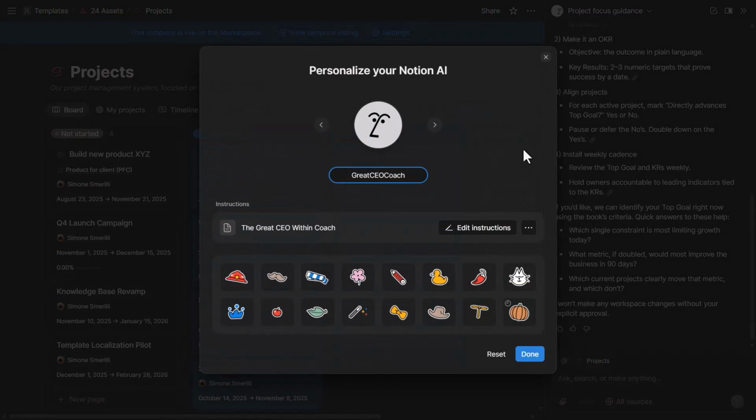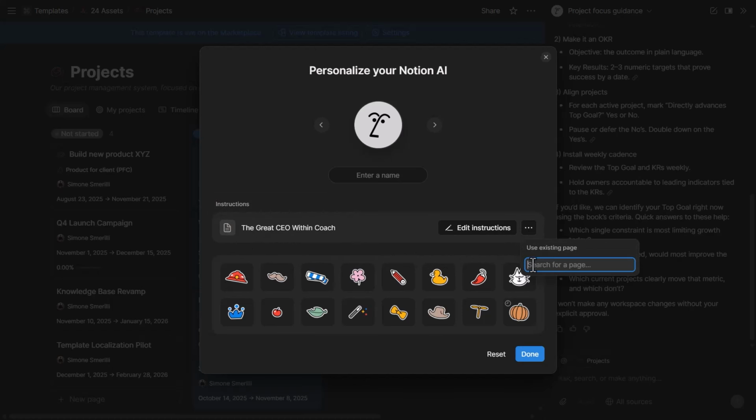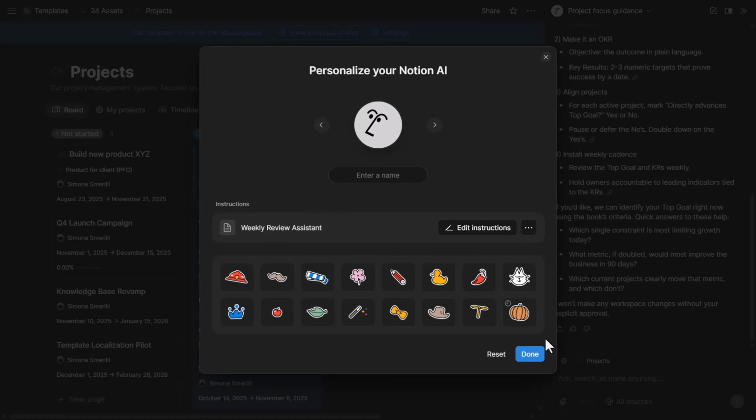If I want to change instructions, I can just come here, I can remove the name, I can also keep it nameless every time, which is something that I prefer personally. I don't really care about these customizations here at this time, but the most important thing is the instructions. And in here, if I use an existing page, I can select any page in my workspace. For example, I have an instruction that's a weekly review assistant. If I want to switch that, I'm going to switch that to done.